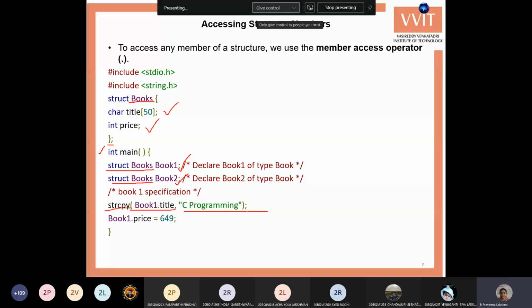Okay, this is a simple example. Wherever you are asked a question like how to declare a structure, how to access the structure and how to initialize the structure, you can write this simple example.